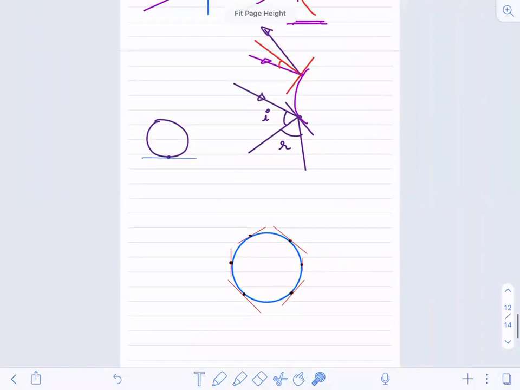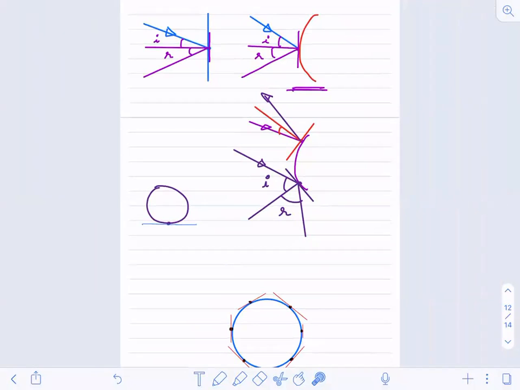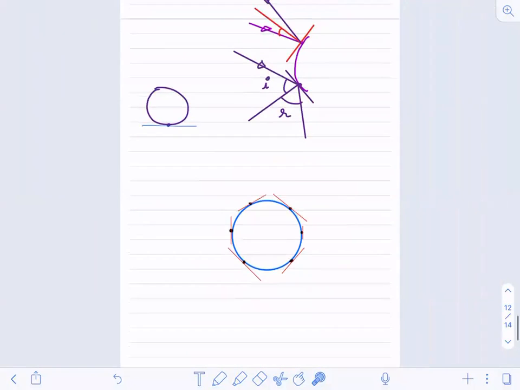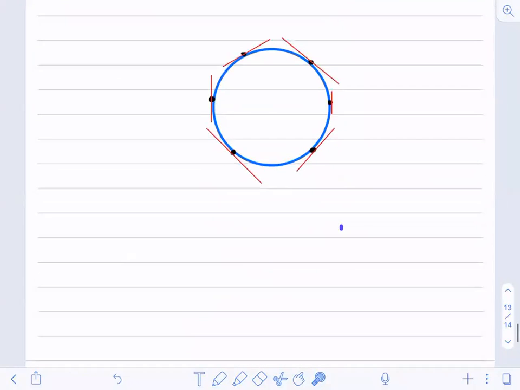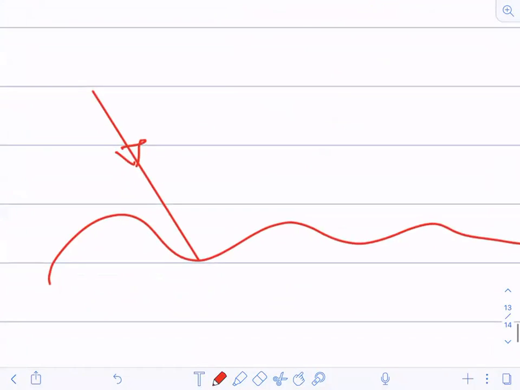Did you understand? If you have any kind of surface, you should be able to draw. Now suppose I give you a surface like this, and the ray falls like this. What will you do?